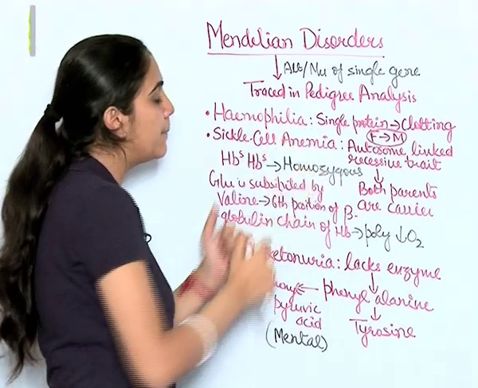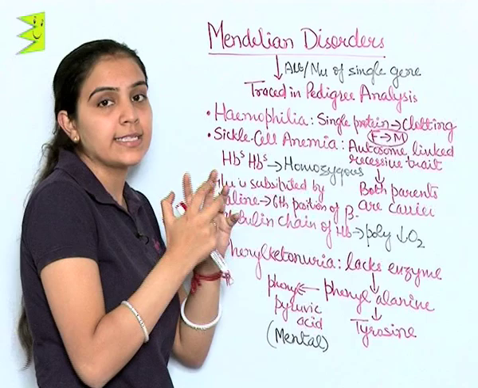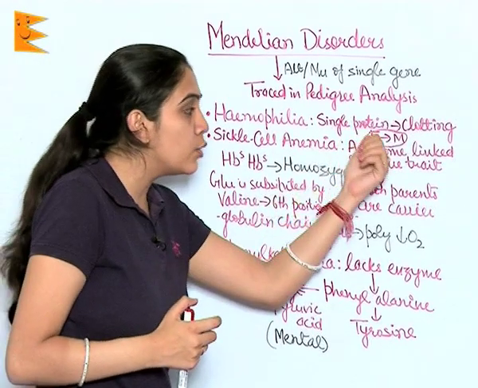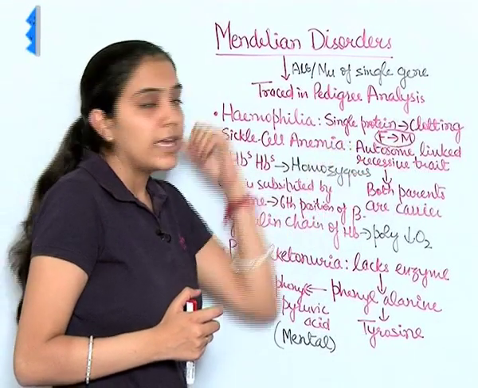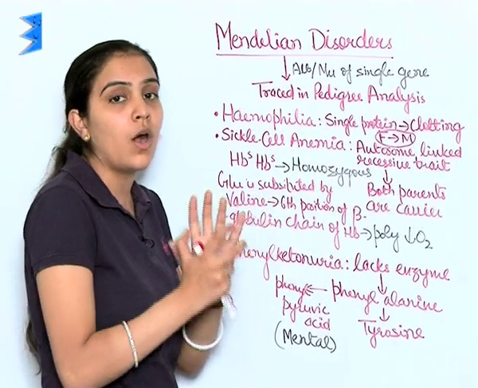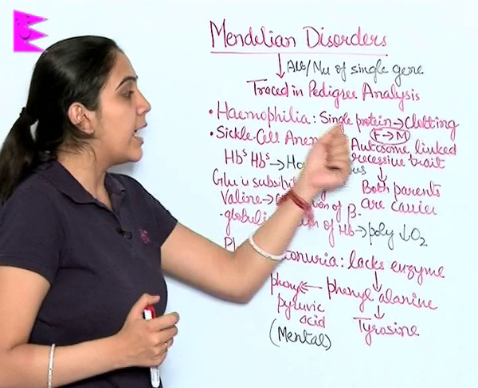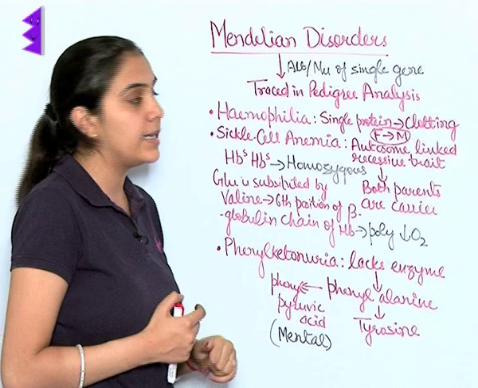In hemophilia, a single protein which is part of the protein cascade involved in clotting of blood is affected. It is usually transferred from a carrier female to male. That is, if the female is the carrier, it will be transferred if the progeny or the child is male, but it won't be transferred to a female. In this, a simple cut can lead to bleeding till death.